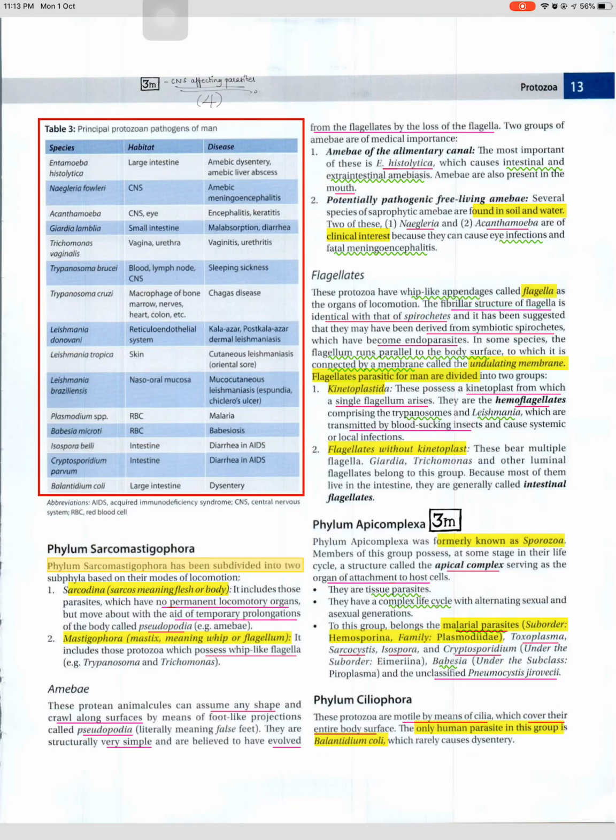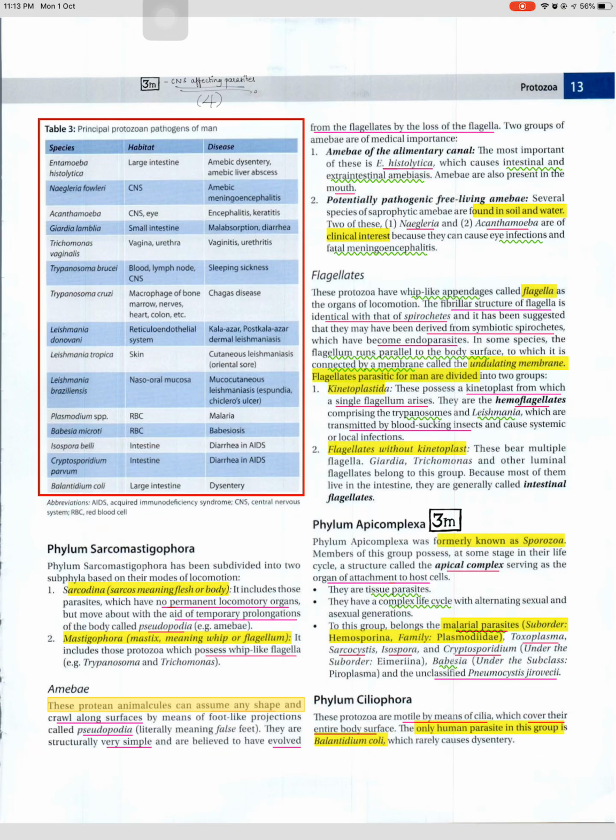Red blood cell. Phylum Sarcomastigophora. Phylum Sarcomastigophora has been subdivided into two subphyla based on their modes of locomotion. 1. Sarcodina, sarcus meaning flesh or body. It includes those parasites which have no permanent locomotory organs, but move about with the aid of temporary prolongations of the body called pseudopodia. For example, Amoeba. 2. Mastigophora, mastix meaning whip or flagellum. It includes those protozoa which possess whip-like flagella. For example, Trypanosoma and Trichomonas.